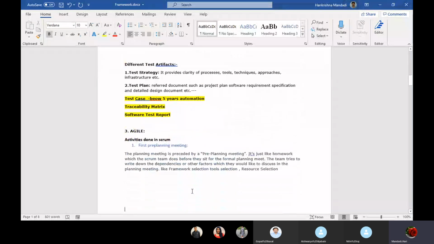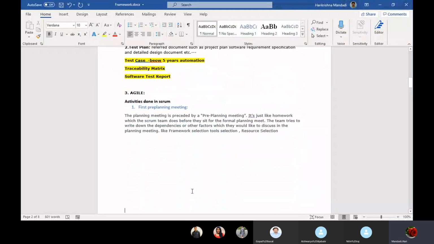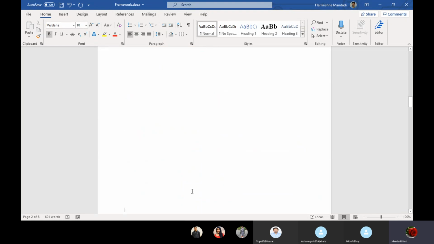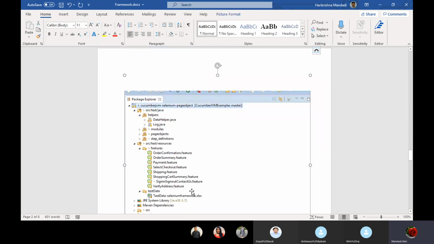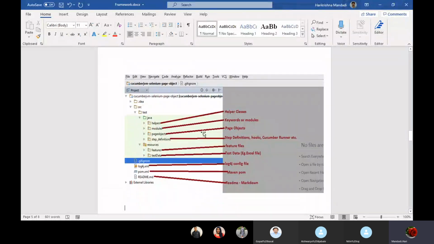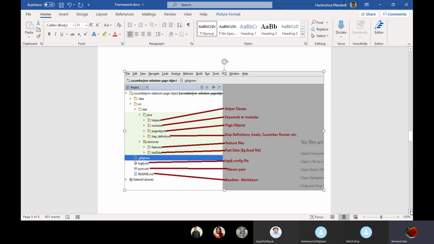As it is an agile process, you don't need it now, we discussed already. Okay, let's go to the framework. I created a document with the folder structure of the framework. For each folder I gave a description below.